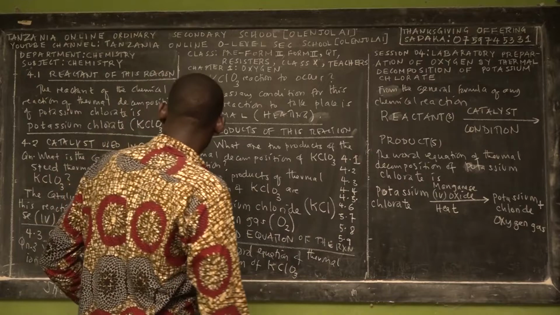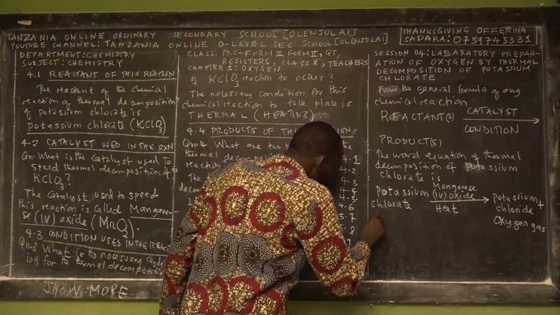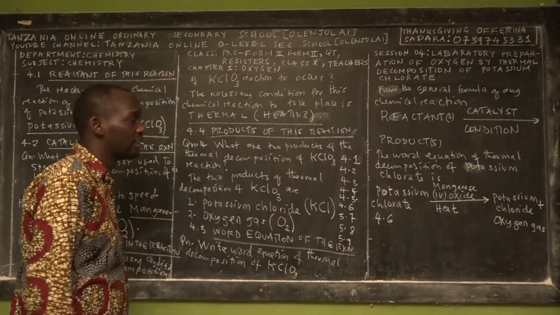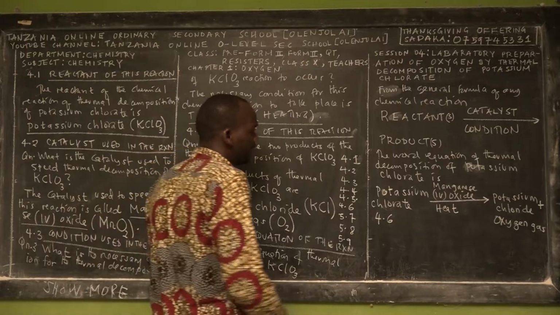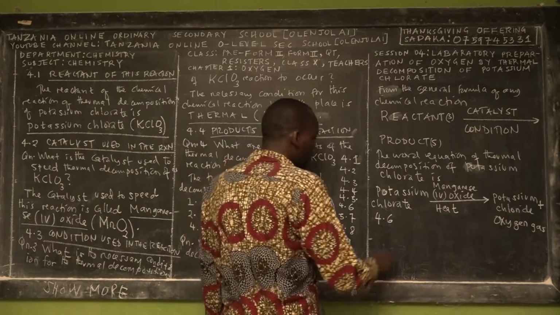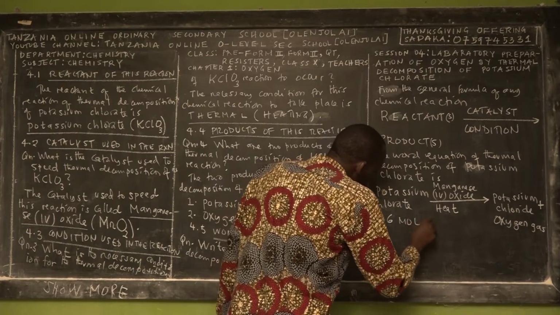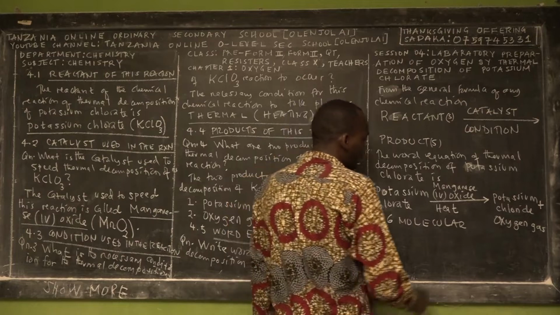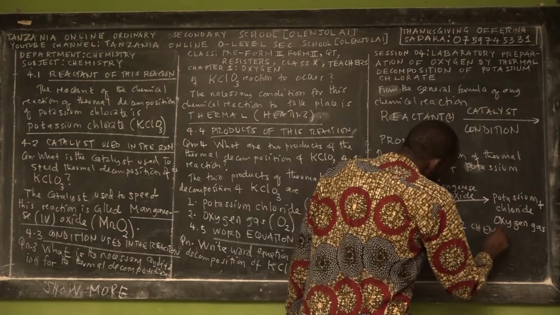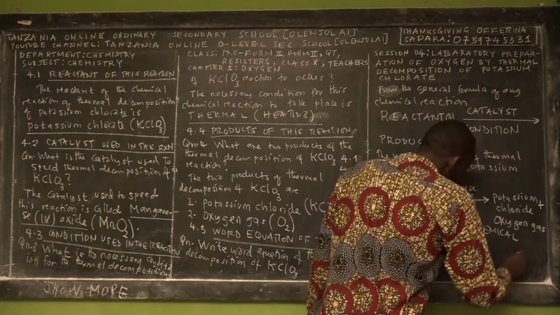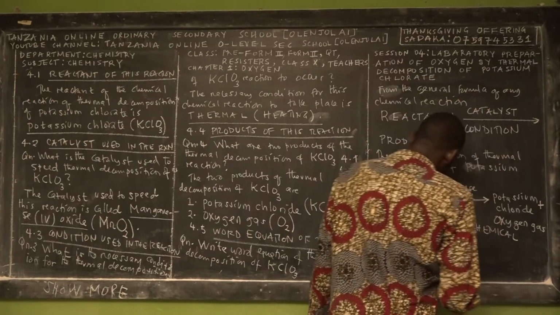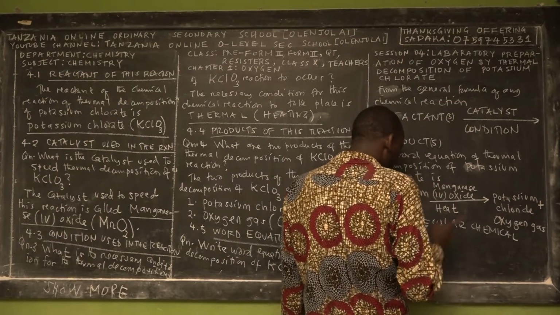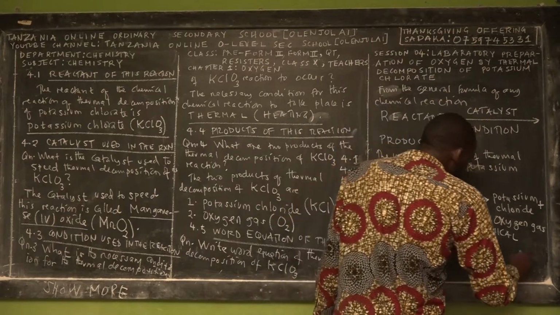Okay, so let us go into the sixth part of this session. The sixth part depends on the fifth part of this equation. In the sixth part, we gave you a promise that we are going to teach you how you can write the molecular chemical equation. Right now, we don't explain in detail about the molecular chemical equation or word chemical equation. We just mention and explain in words, literally. But later on, we teach you in a topic. The first topic in chemistry Form 3 is called the chemical equation. Don't miss it.